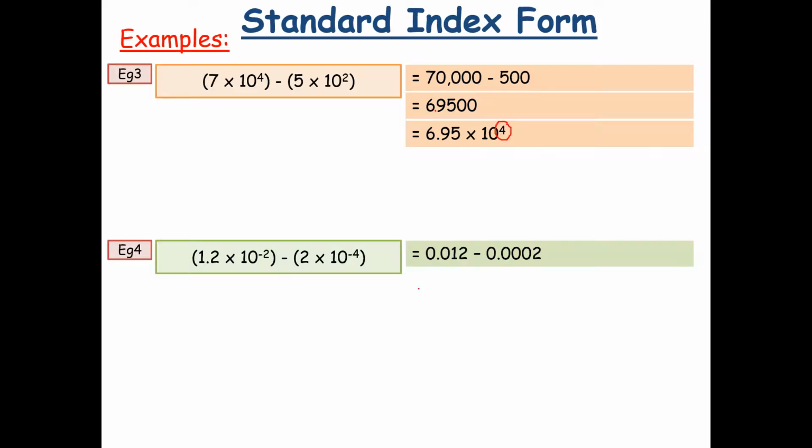Next one as well, so you're taking away, first thing you do, write out your ordinary number. Compute your subtracting, so 0.012 take away 0.0002 gives you 0.0118. You then put it into standard form, your decimal will go between your ones, so 1.18 times by 10 to the power of minus 2. Remember, when it's a small number, it's going to be a negative notation for your indices.